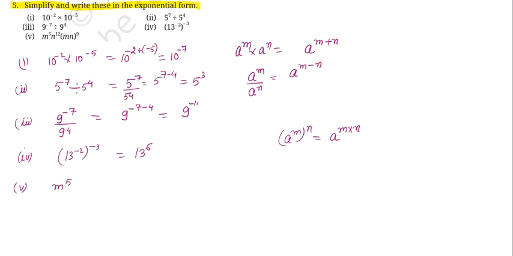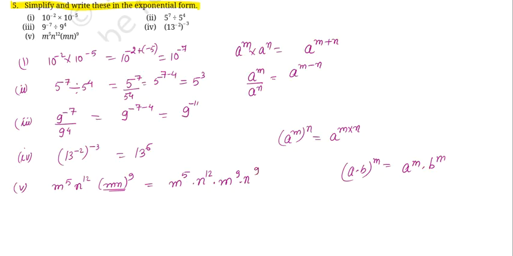Then fifth part is m to the power of 5, n to the power of 12, then you have m times n to the power of 9. तो पहले तो यहाँ पे ये वाला प्रॉपर्टी यूज करेंगे, power of a product. So you have a dot b and you have a power of m over it. The power gets distributed on both the terms. तो पहले तो ये वाला प्रॉपर्टी यूज करते हैं. So you get m to the power of 5 times n to the power of 12, then m to the power of 9 times n to the power of 9.